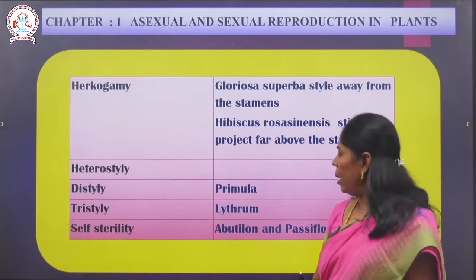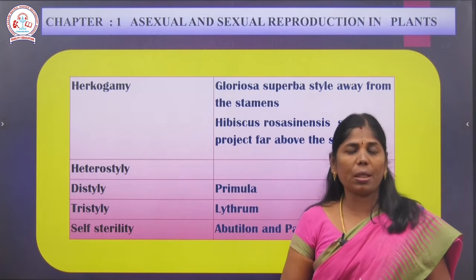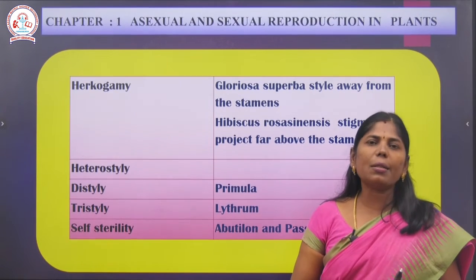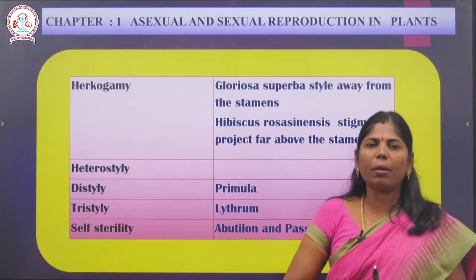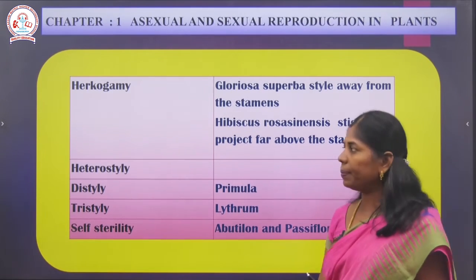Okay, Abutilon and another one is Passiflora. Due to a mutation or genetic disorder, the plant becomes self sterile. Sterility means they cannot do pollination. They cannot be involved in fertilization.